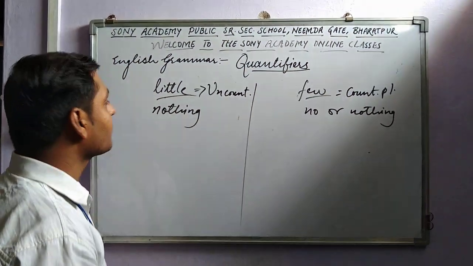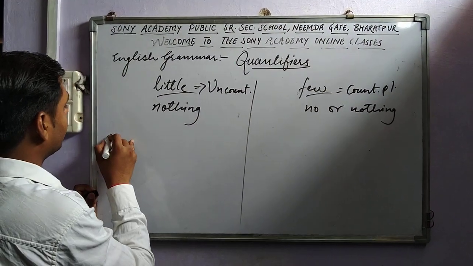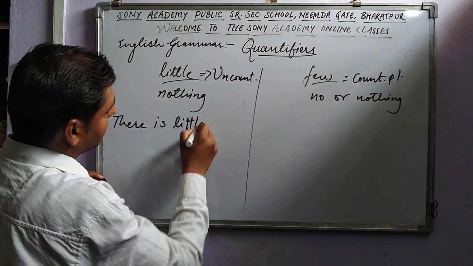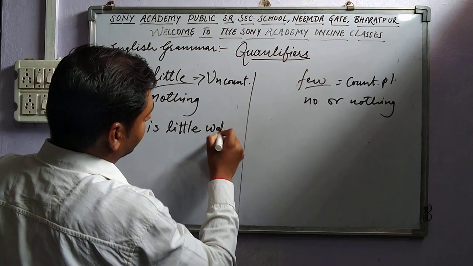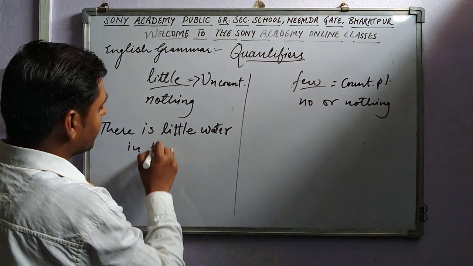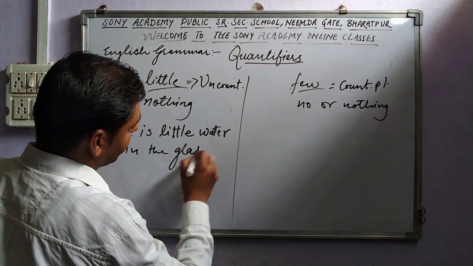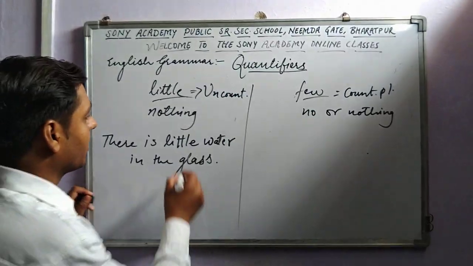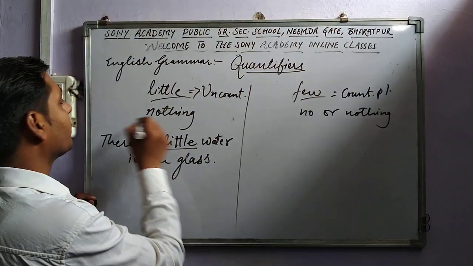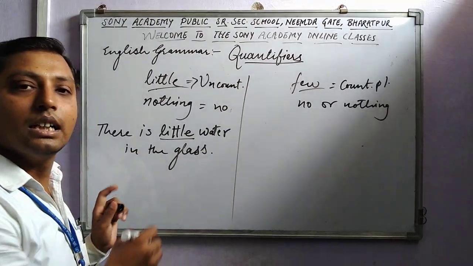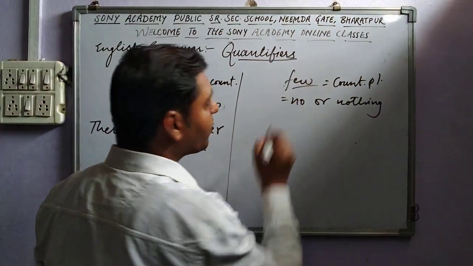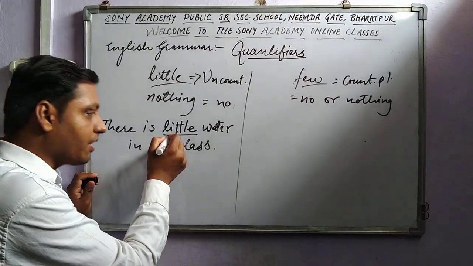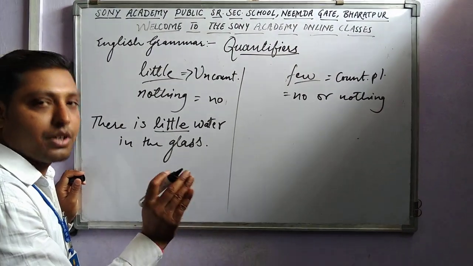Like if I say there is little water in the glass, it means there is no water. Little and few are equal to no, nothing. So if we say little, it means there is no water.